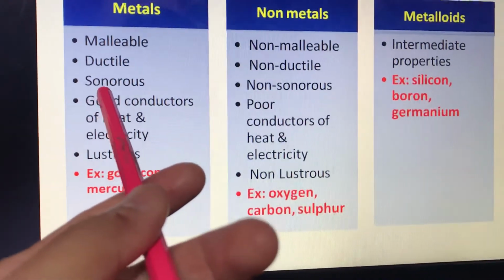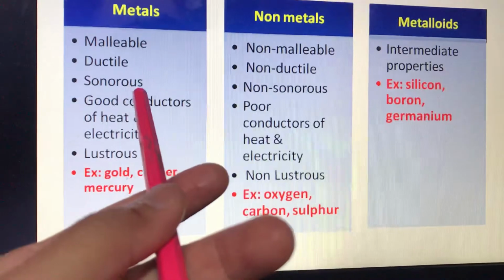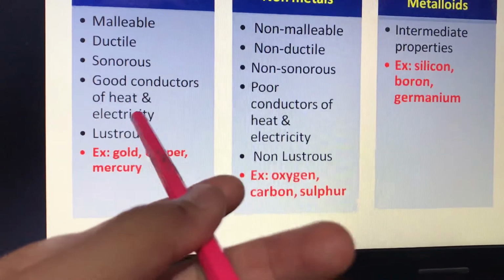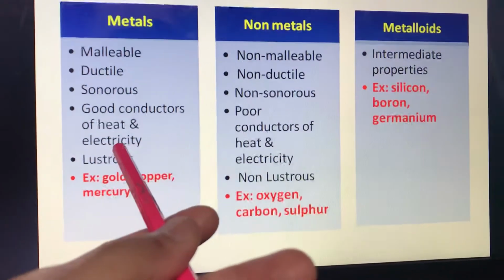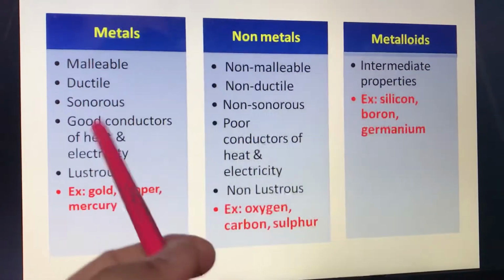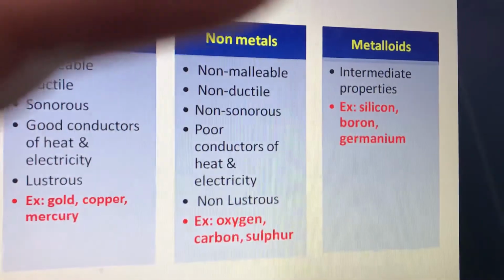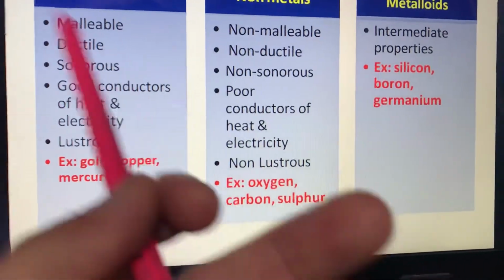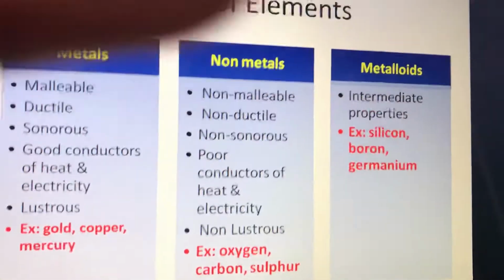Sonorous, they produce ringing sound when they are hit. Then good conductors of heat and electricity. So all metals are good conductors and lustrous. They have a metallic shine on them. Examples are gold, copper, mercury. There are many other examples of this.